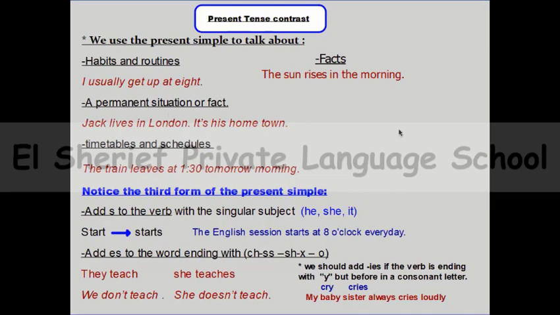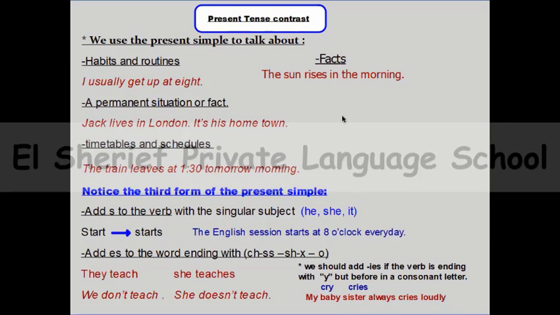Number 2. If you are talking about facts, this is a fact. This will happen whether you want it or not. So this is a fact that the sun rises in the morning. Can you find the sun rises in the evening? Of course not. So this is a fact, and especially when you are talking about scientific facts, you need to use present simple. So we can say that the sun rises in the morning. This is present simple.